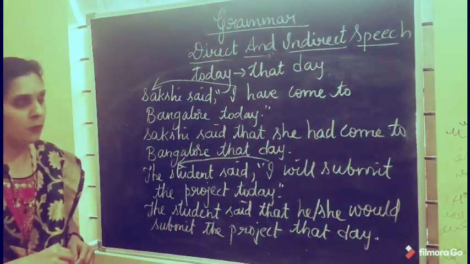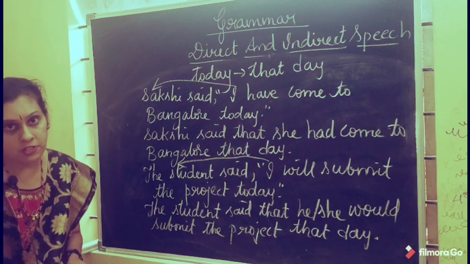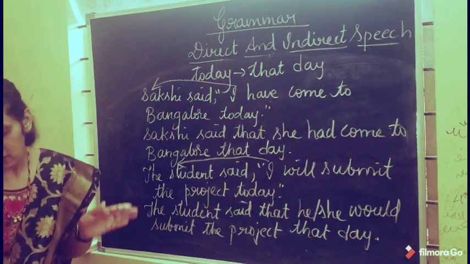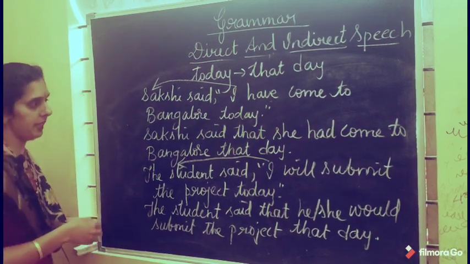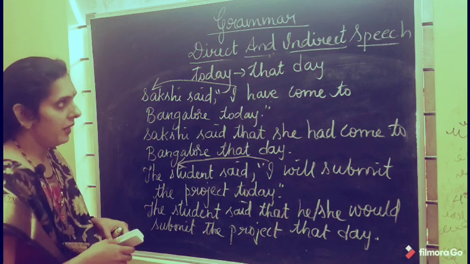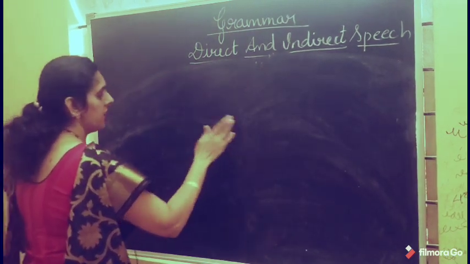Okay students, hope you all have understood. Now let us see the next rule. Tomorrow changes to the following day or the next day. Tomorrow changes to the next day or the following day.